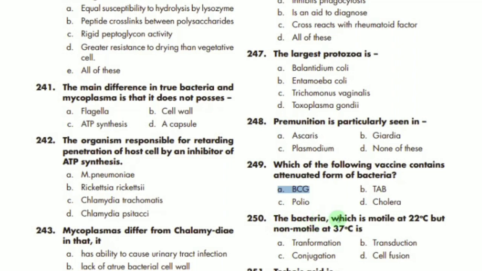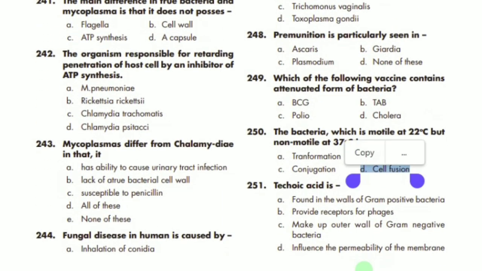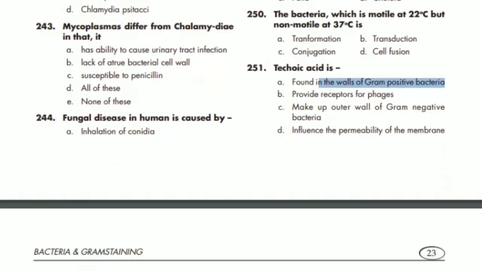The bacteria which is motile at 22 centigrade but non-motile at 37 centigrade is called cell fusion. Now teichoic acid is what? Teichoic acid is actually found in gram-positive bacteria, so A is the correct option.